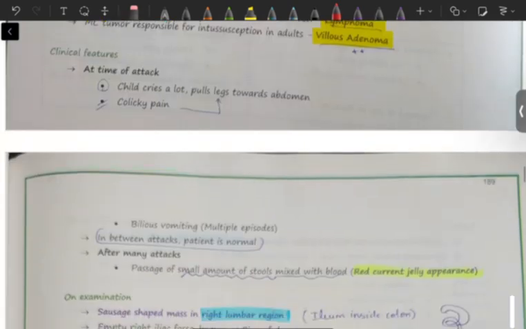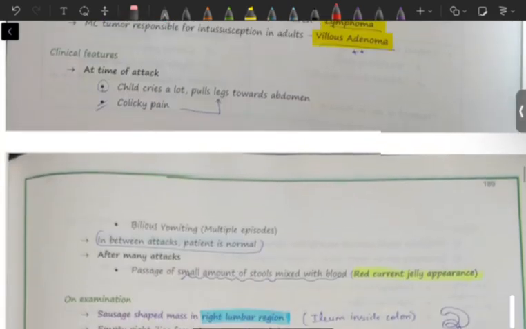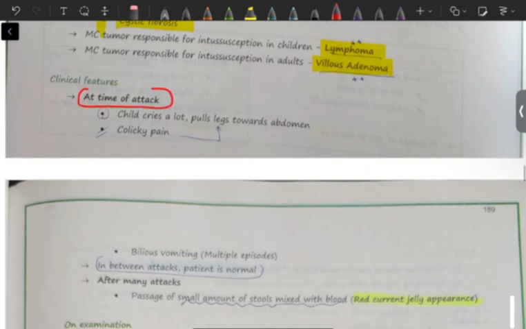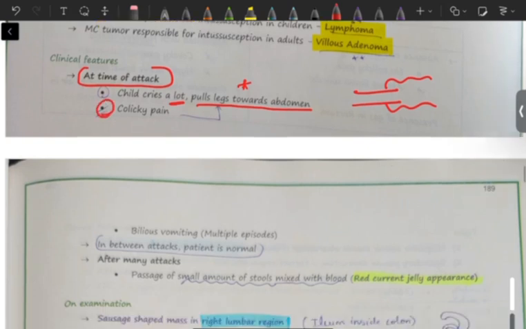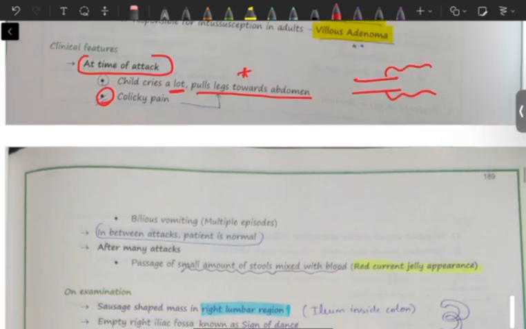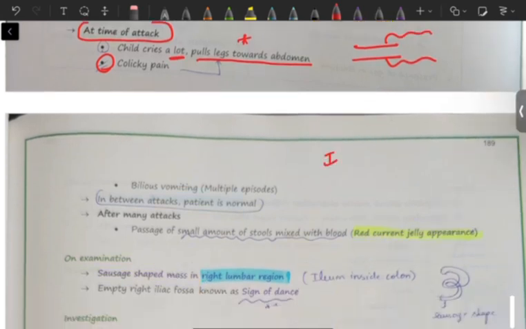So if they ask what are the clinical features in intussusception, at the time of the attack, when one bowel is getting into the other bowel currently, the child will cry a lot because of abdominal pain, and it will pull its legs towards the abdomen because that relieves the pain. It will be a colicky type of pain, because of peristalsis. After that, since it is most commonly in the ileocolic region, the vomiting is bilious.